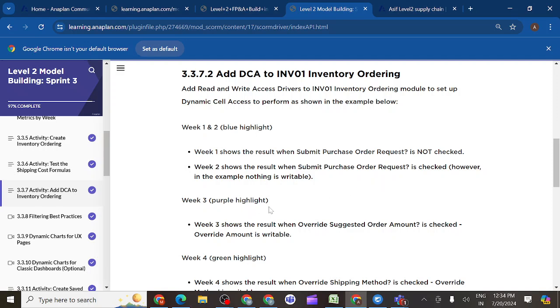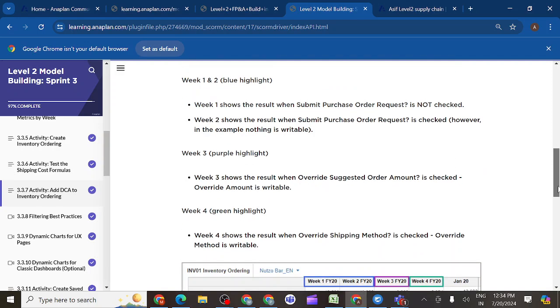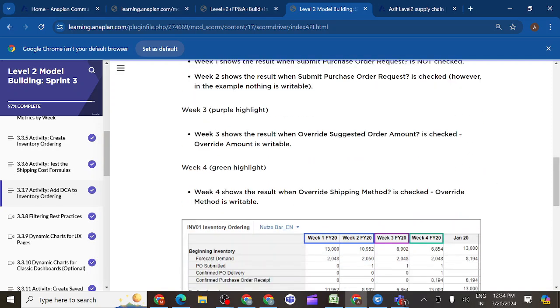Week 3 is the purple highlight. Week 3 shows the result when override suggested order amount is checked. Override amount is visible and readable. Week 4 is the green highlight. Week 4 shows the result when override shipping method is checked. Override method is readable.